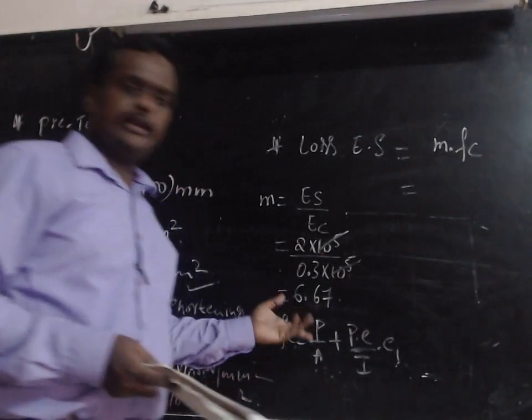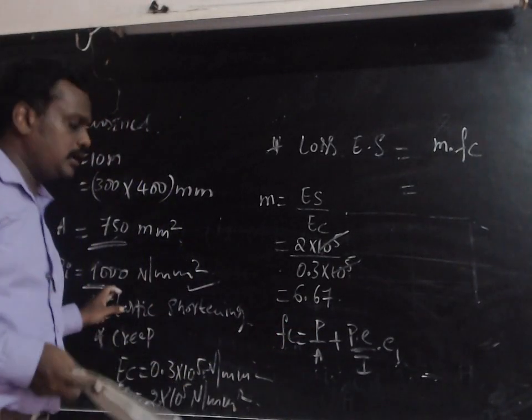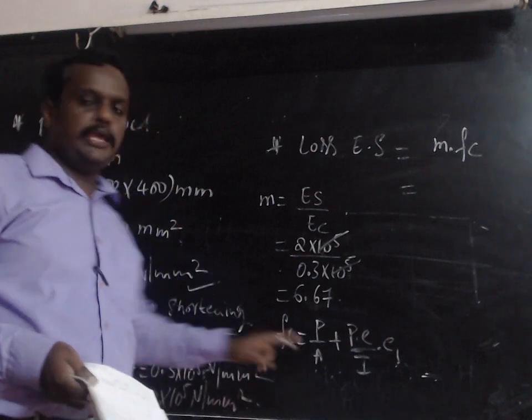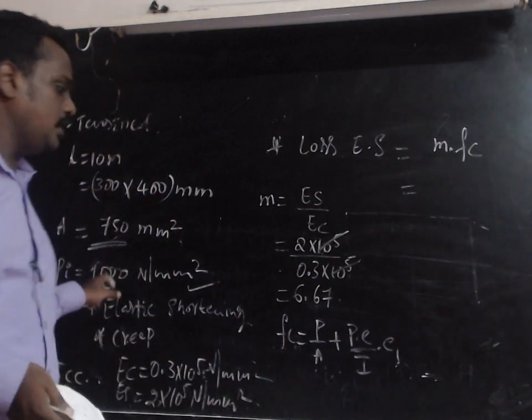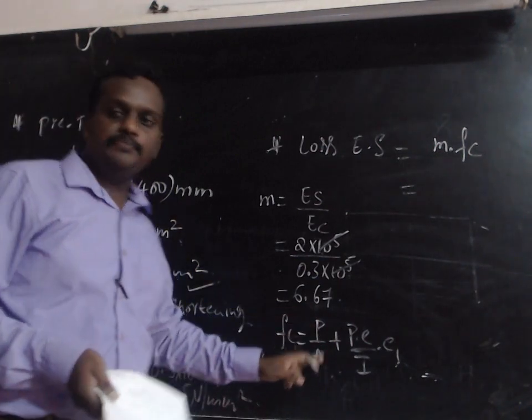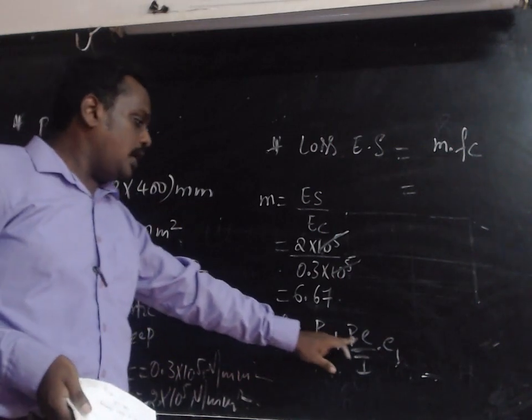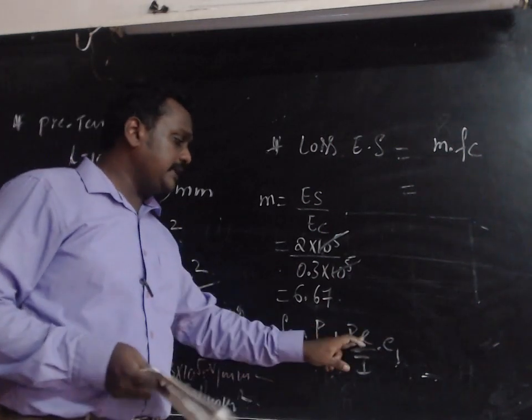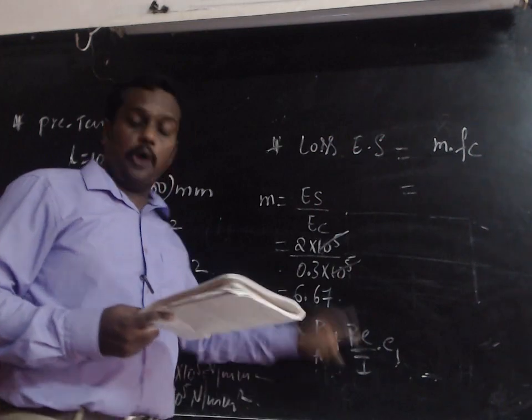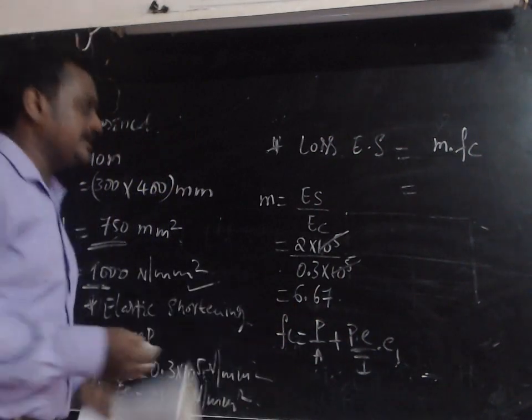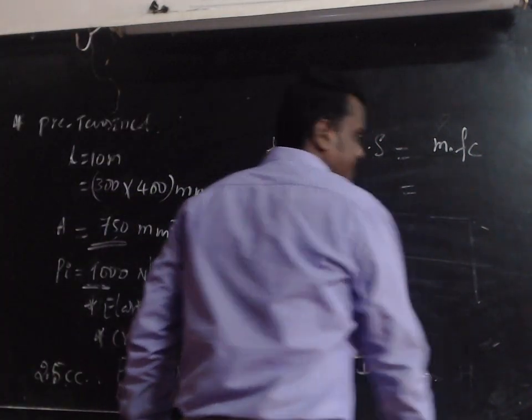So this should be calculated because we know the stress value and we know the area. If you know the area and the stress, then it is possible to calculate the P value, that is the force value. But here the thing is the eccentricity. So how to take the eccentricity? As we know, eccentricity means the distance.